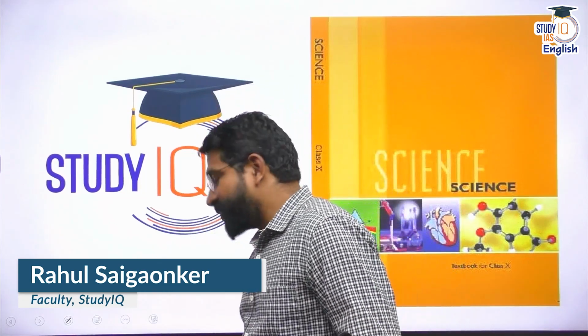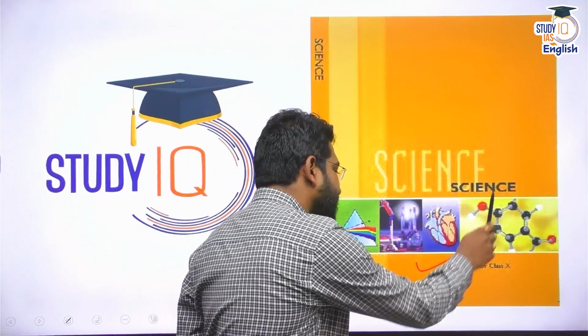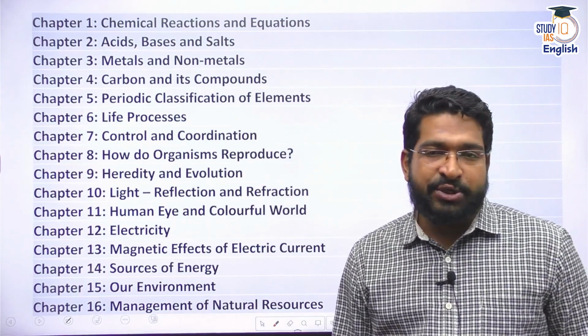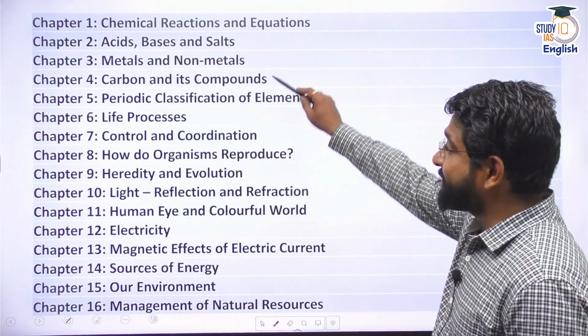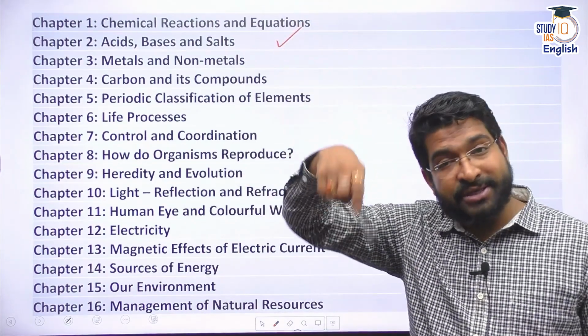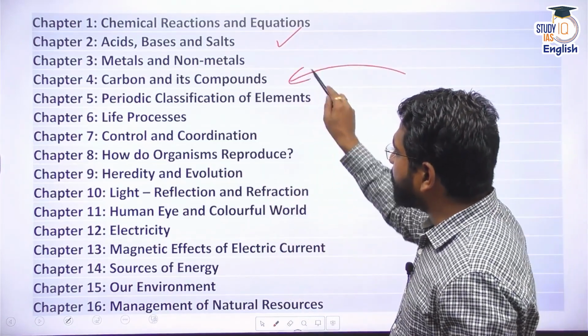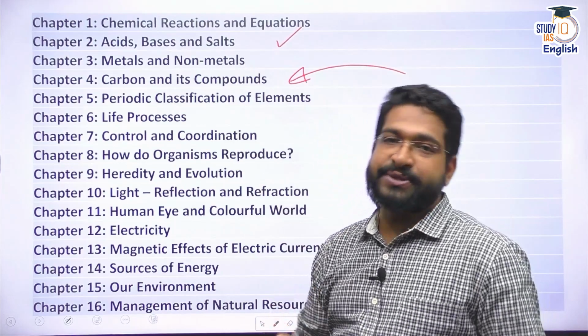Let's continue our discussion of NCERT Science series. You already know we are into the discussion of NCERT Science textbook for class 10, where we are proceeding with the discussion of each chapter. Until now, we have discussed 4 chapters. I hope that you have seen those video lectures. In chapter 1, we discussed chemical reactions and equations. In chapter 2, acid, bases, salts. In chapter 3, metals and non-metals. And in the latest interaction, we discussed all important carbon and its compounds.